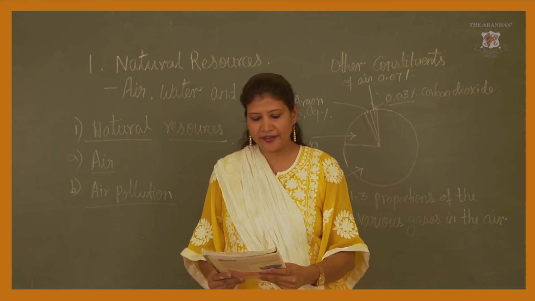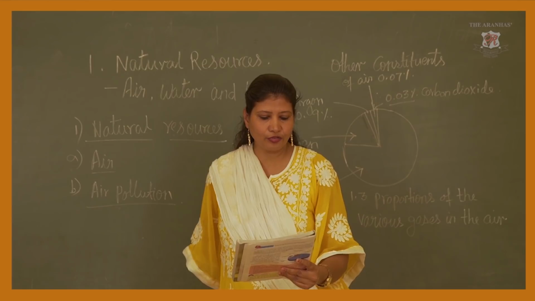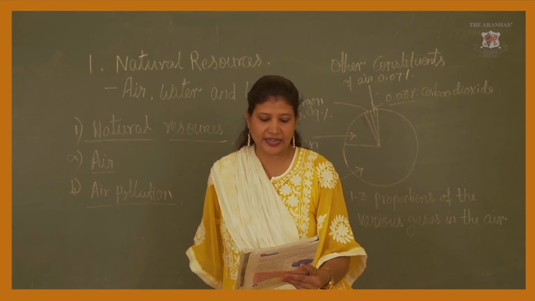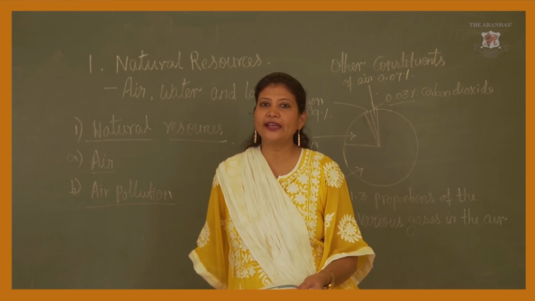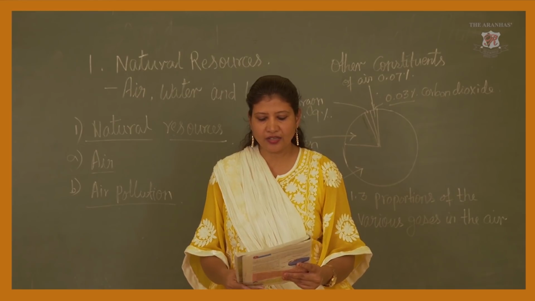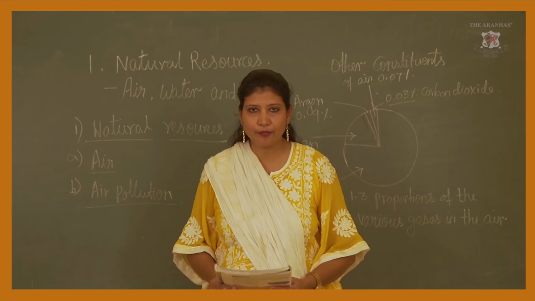The ultraviolet rays coming from the sun are very harmful for living things. The ozone gas absorbs these rays. So all these rays are absorbed by the ozone gas. As a result, life on earth is protected. Because of this ozone layer, our life is protected.